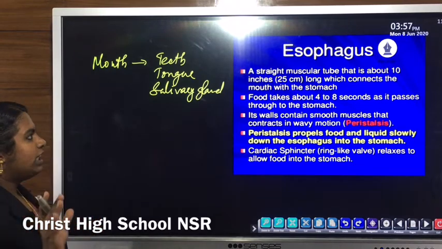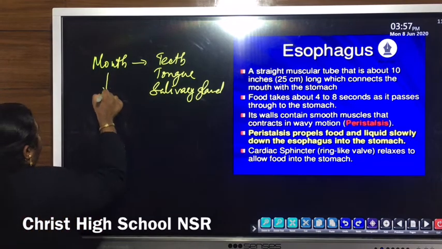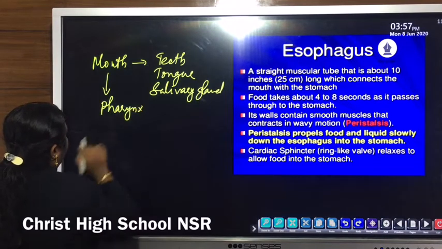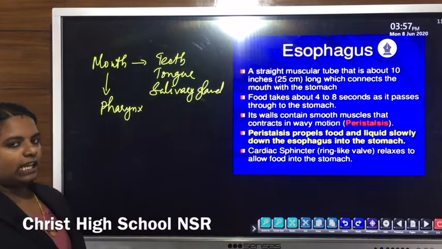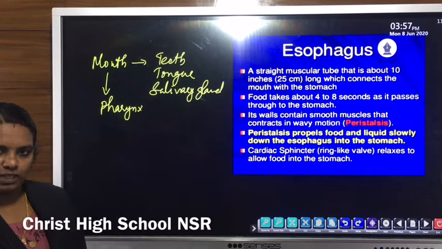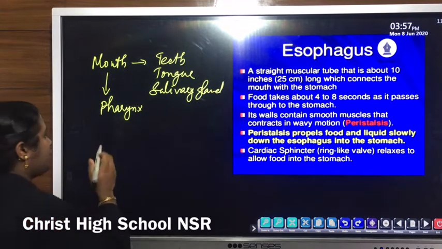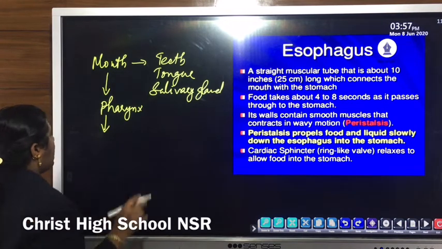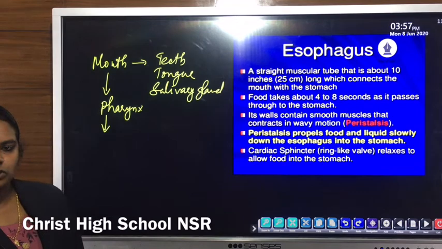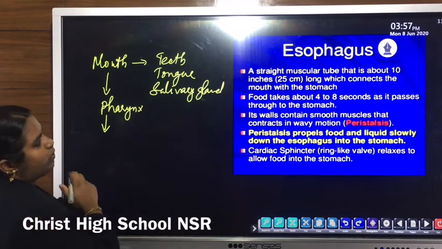Then this mouth leads to the pharynx. The pharynx is a tubular structure and it is a common passage for air as well as food. Next to the pharynx is another tubular, muscular structure, known as the esophagus.